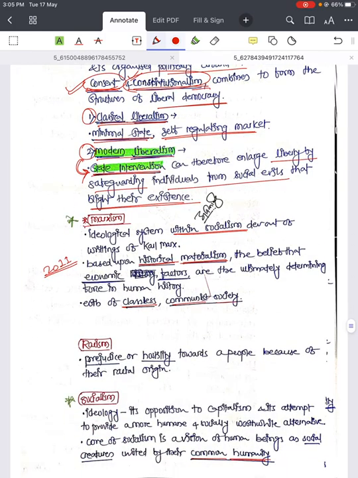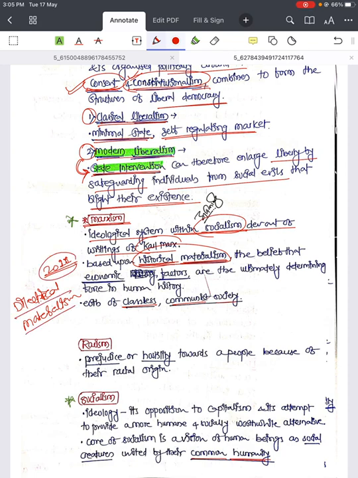Then comes Marxism. It is the ideological system of Karl Marx, and within socialism itself, it developed out of the writings of Karl Marx, and it is based upon historical materialism. And if you remember the 2011 question, dialectical materialism was a key word used in 2011, and that is with respect to Karl Marx.